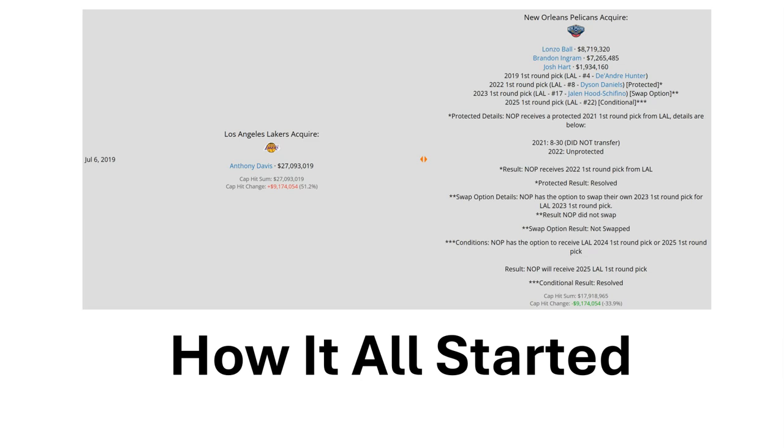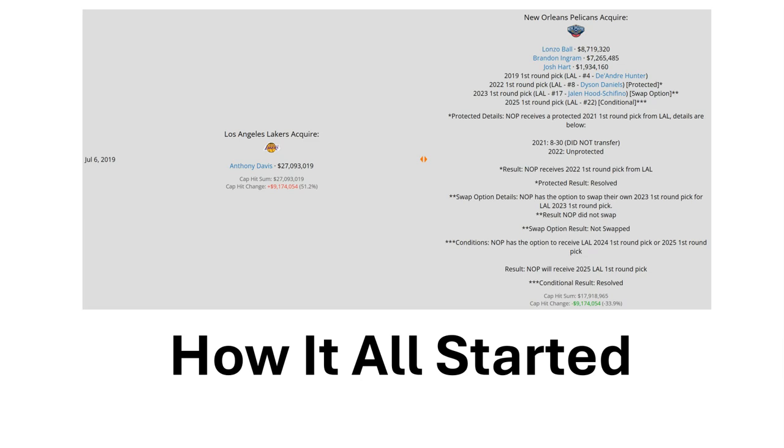Unfortunately for New Orleans, things didn't really pan out in the rebuild, as AD's Pelicans were essentially mediocrity for most of the time, and the team decided to transition into a new rebuild, and as a result Anthony Davis was one of the many pieces involved in trades as part of the teardown process for New Orleans. And so this kicks off his initial trade history and basically how this entire video begins.